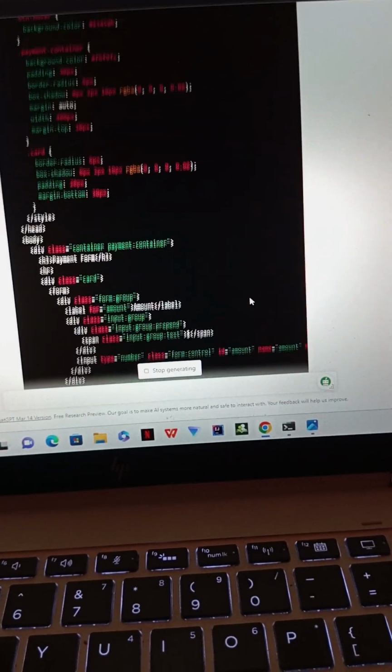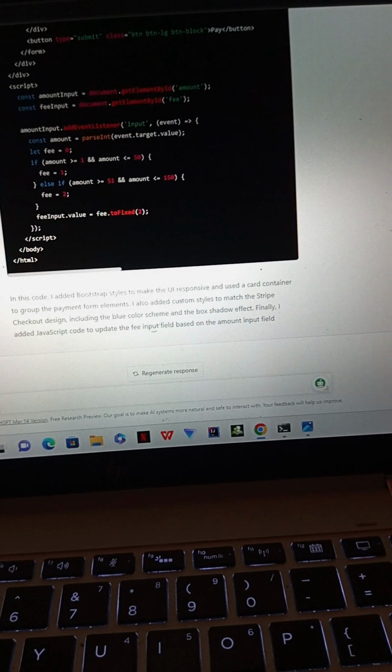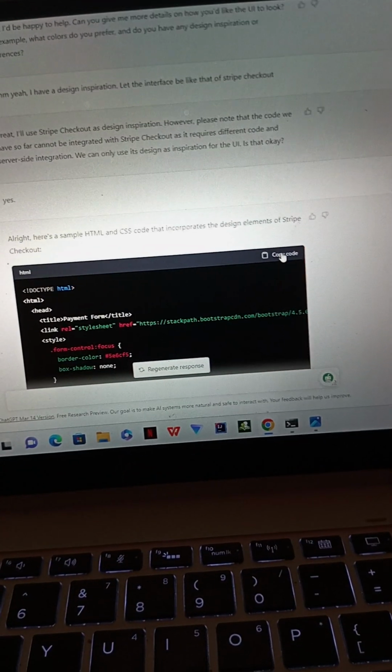It looks like this one is done. Thank God. It says in this code I added Bootstrap style to make the UI responsive. I use a card container and so on. I'll read it later; I just asked to copy the code so it works.